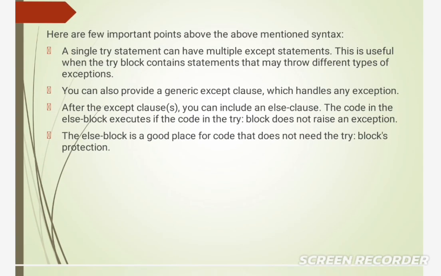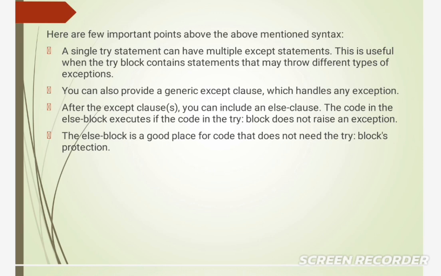So here are a few important points about the mentioned syntax. A single try statement can have multiple except statements. This is useful when the try block contains statements that may throw different types of exceptions. You can also provide a generic except clause which handles any exception.